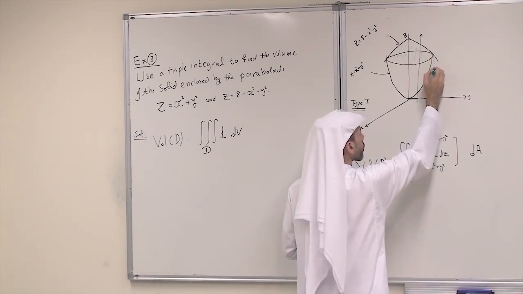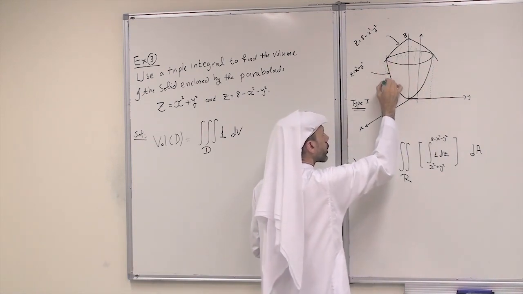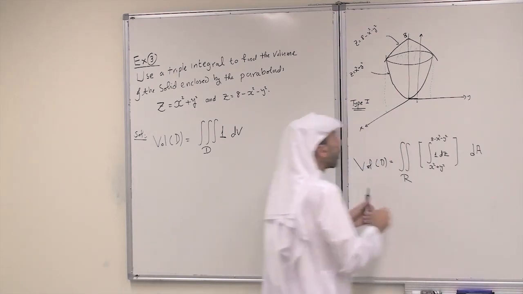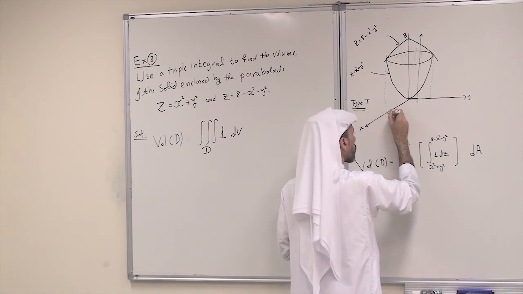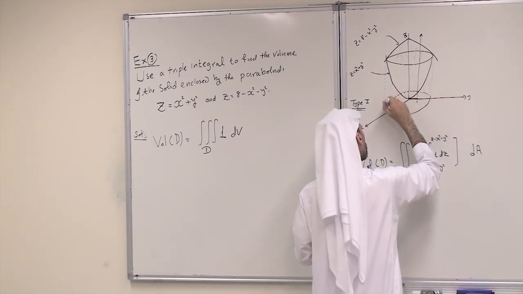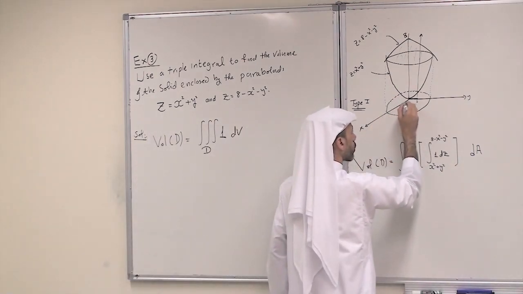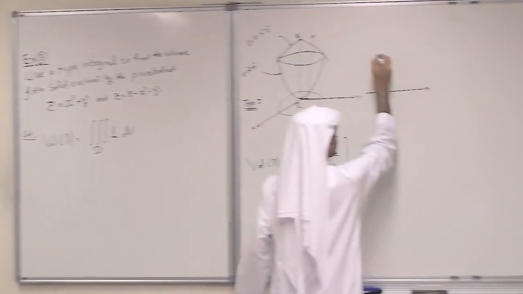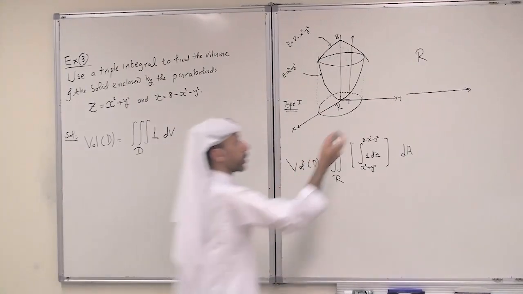Find the intersection of the two surfaces to get the projection. So this is R. If you need to find R, just find the intersection of the two surfaces.